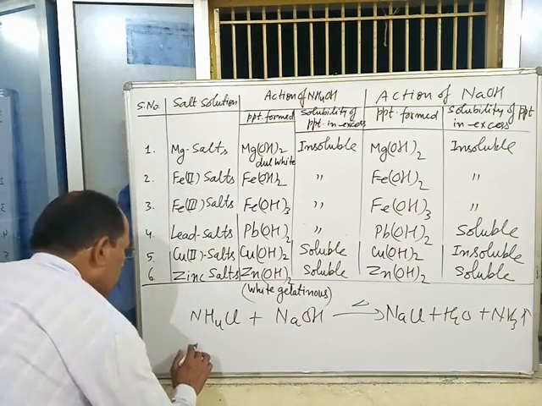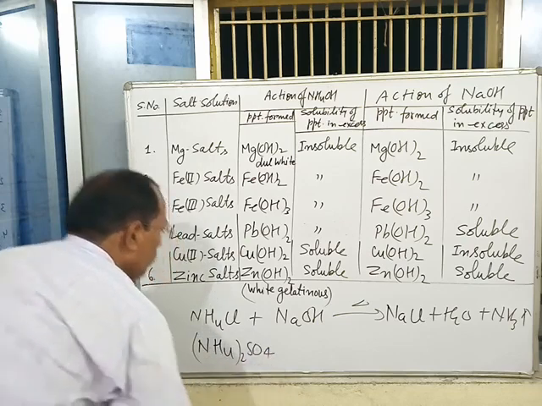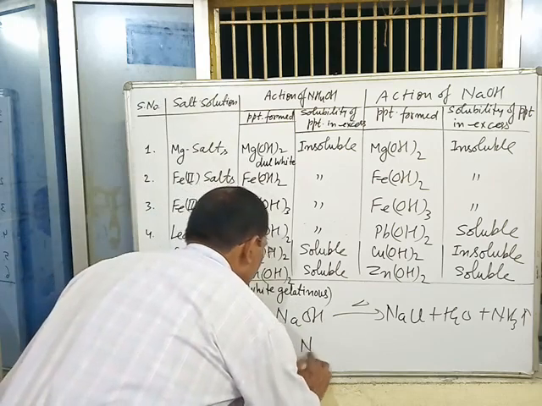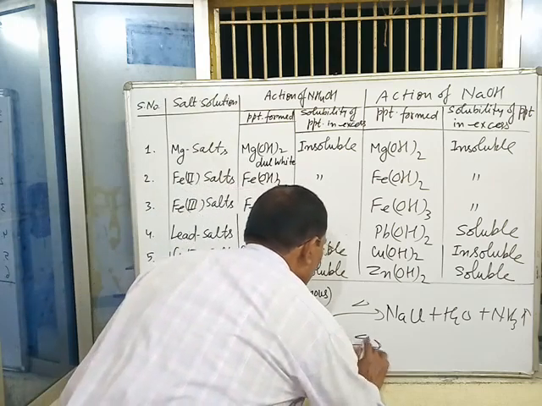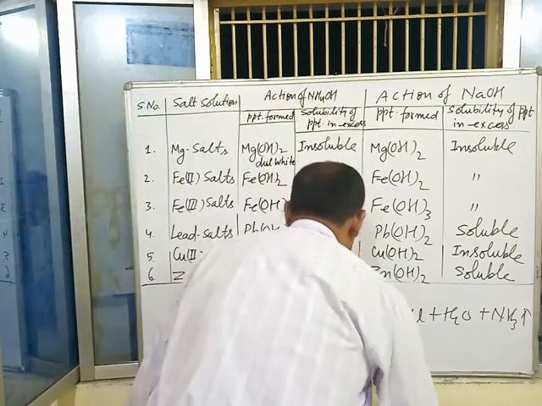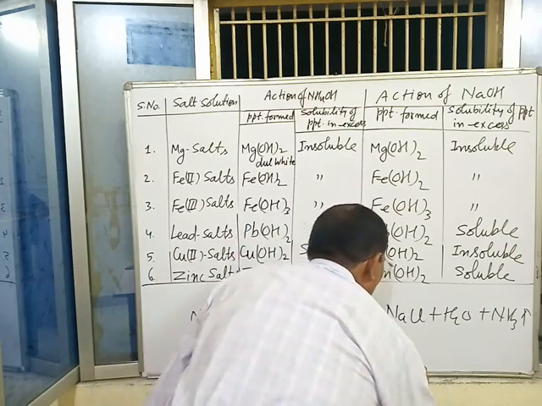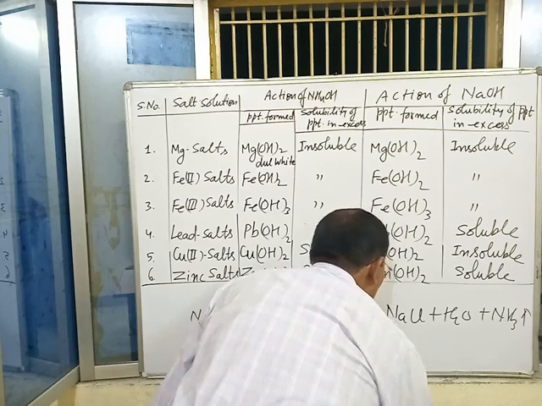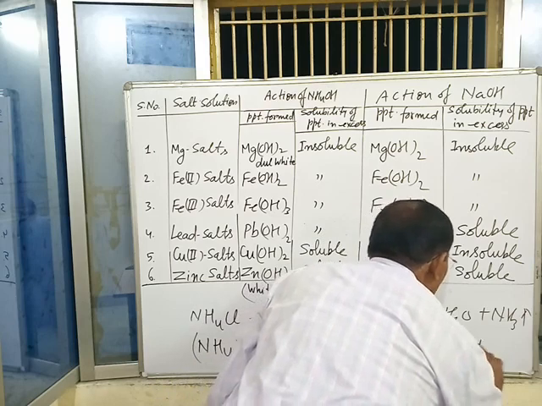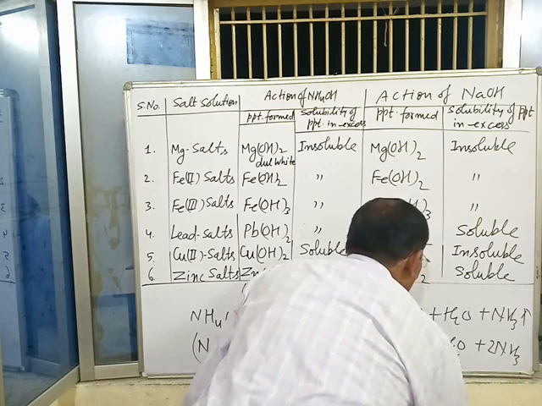When ammonium sulfate (NH4)2SO4 is heated with NaOH, then salt, water and ammonia gas evolve. Means Na2SO4 plus H2O plus NH3, 2 molecules of H2O, 2 molecules of NH3.